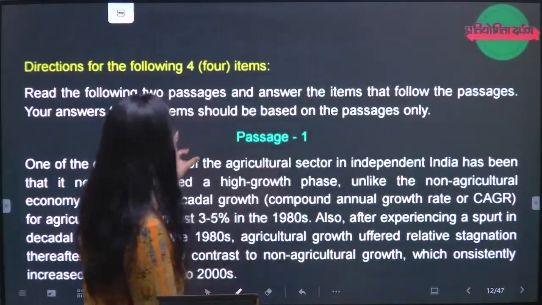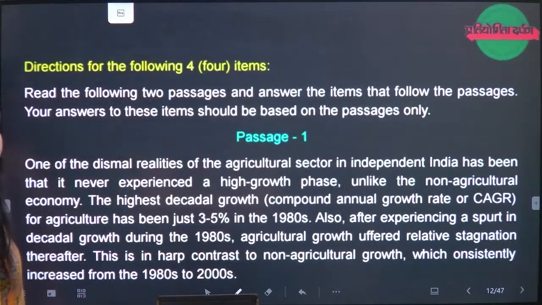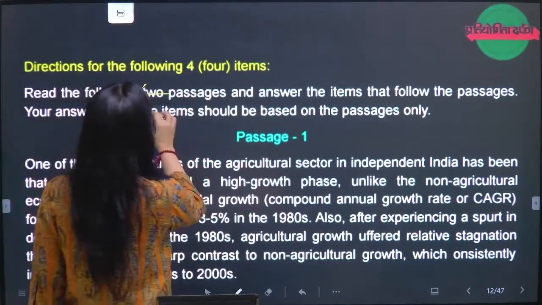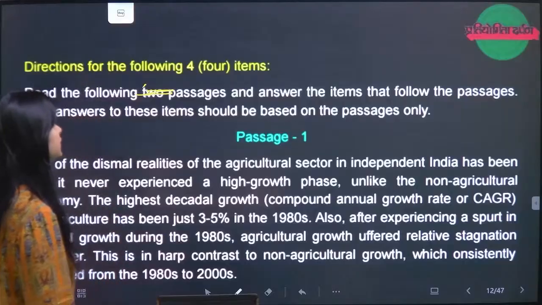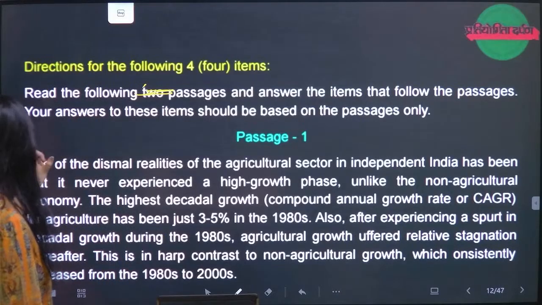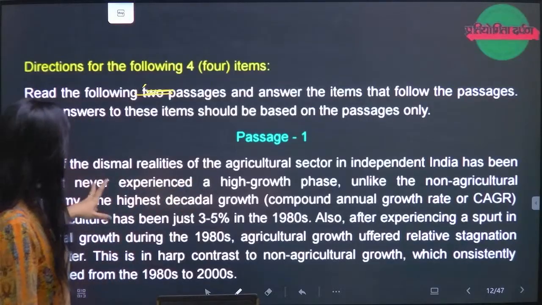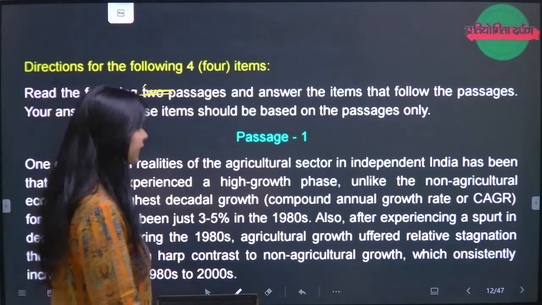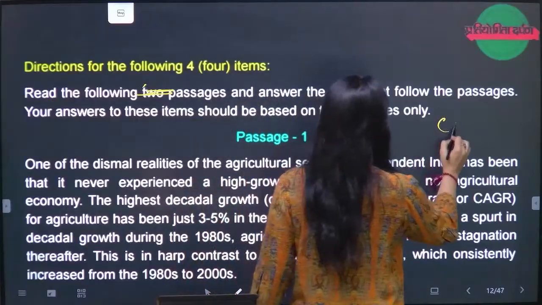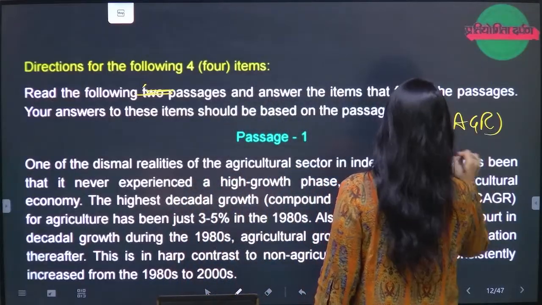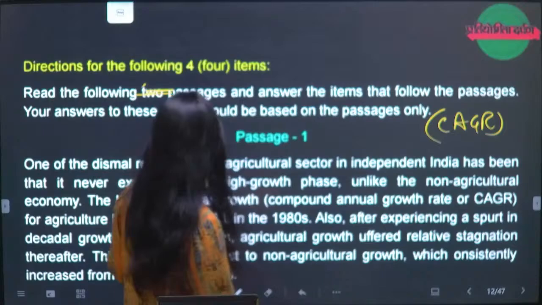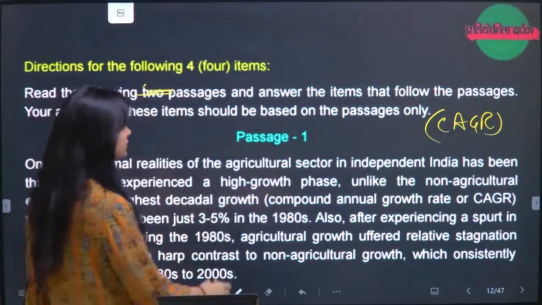Now read the following two passages. Read the passages and answer the items that follow the passages. Your answer to the item should be based on, okay, passage 1. Okay, so now this is again related to CAGR. One of the dismal realities of the agriculture sector. Now, this is of the agriculture sector.